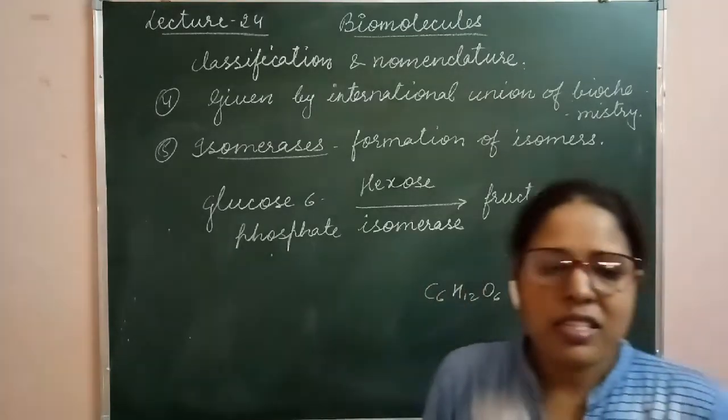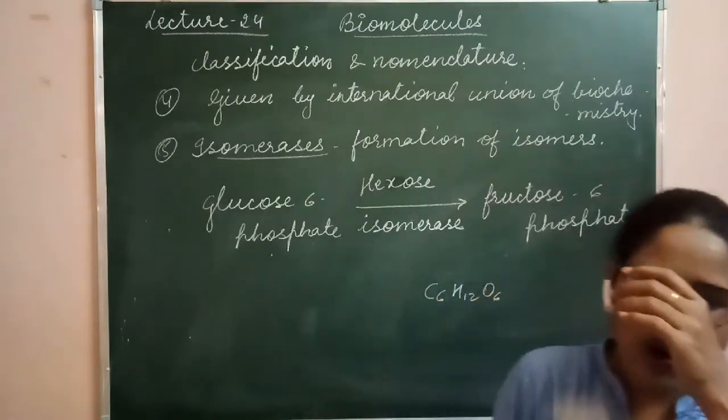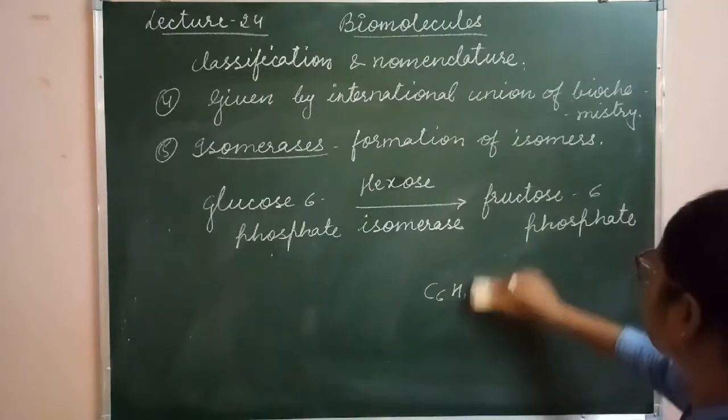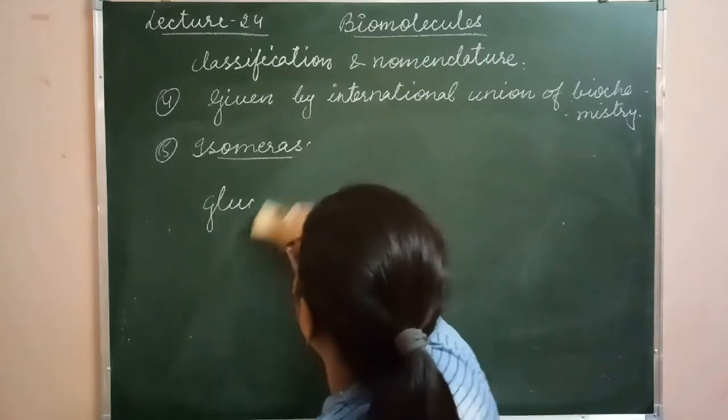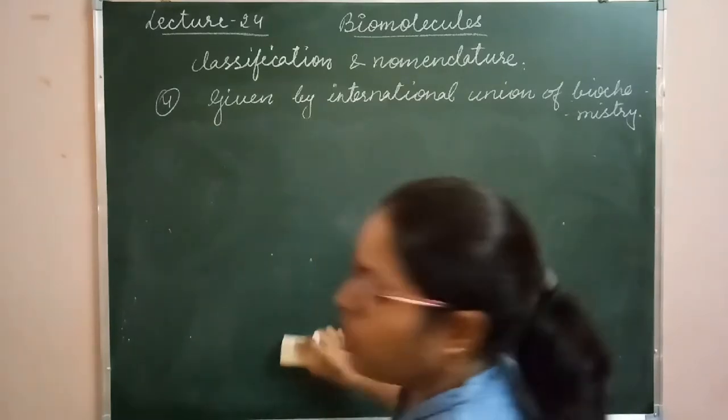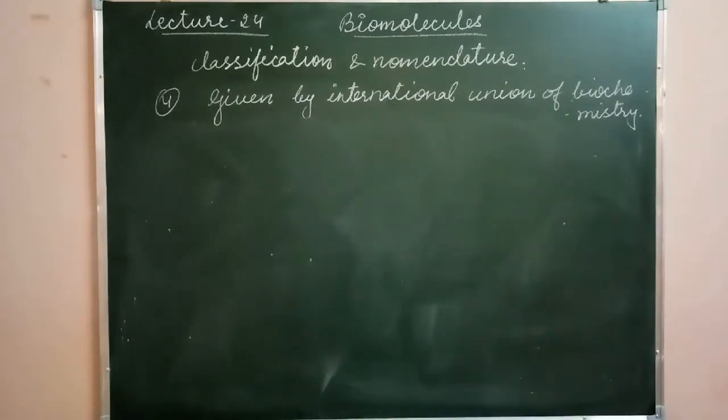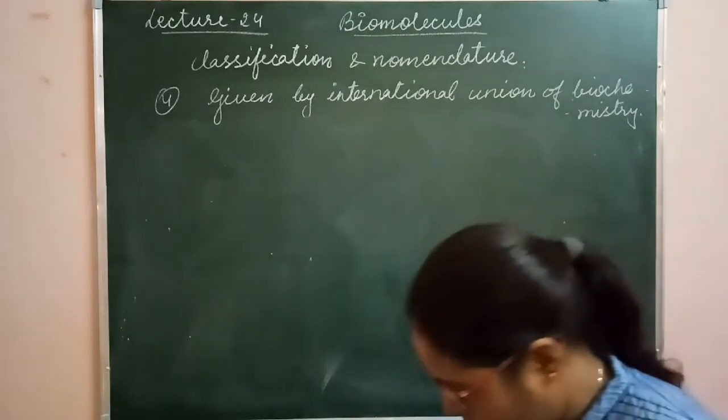Clear? The last category of the enzyme is called ligases. Ligases are the enzymes which are helpful in the joining, or the formation of new bonds.